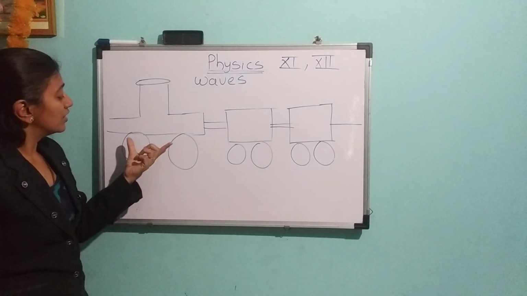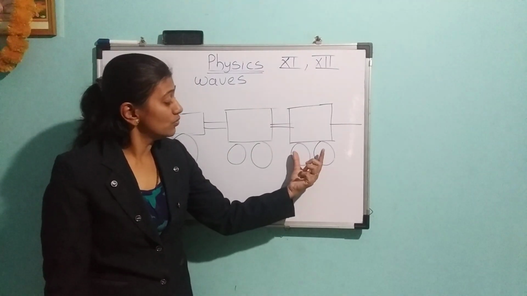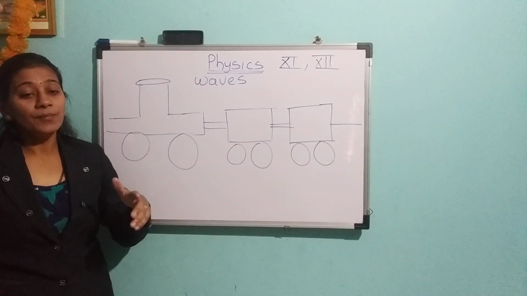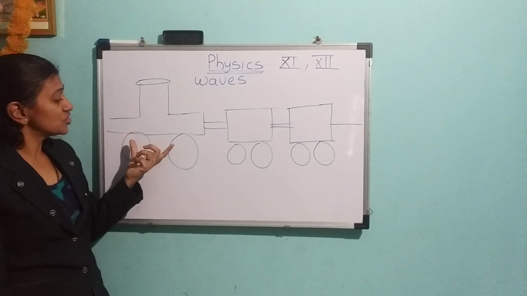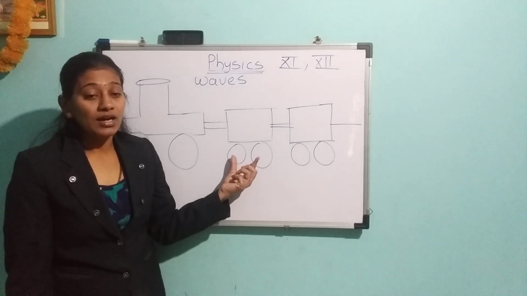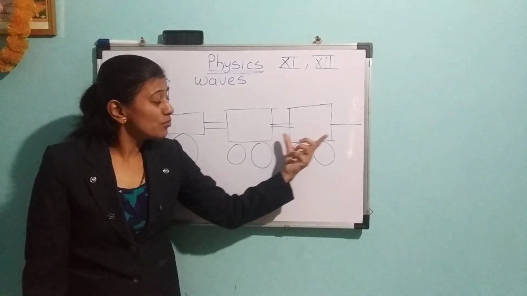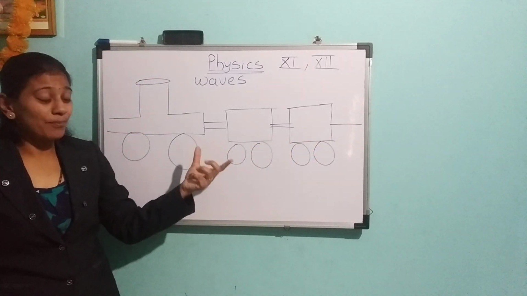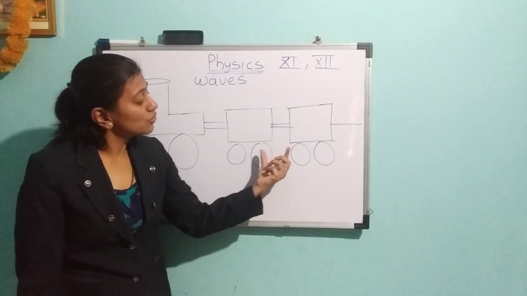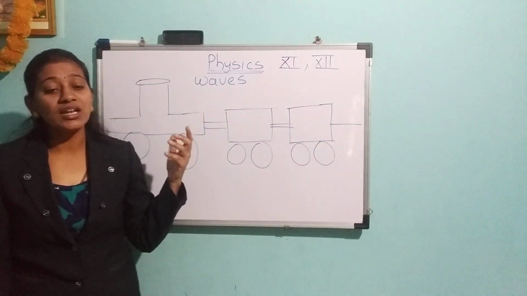So the engine is there. That engine is connected to the first bogie. The first bogie is connected to the second one, which is connected to the third one, and this is going on. Whenever the engine starts, it will give a push to the first bogie. That first bogie is connected to the second one, that means the bogies are connected by spring coupling. Then it will give a push to the first, the first bogie will give a push to the second, and the second will give it to the third. That means one by one they are getting the push.